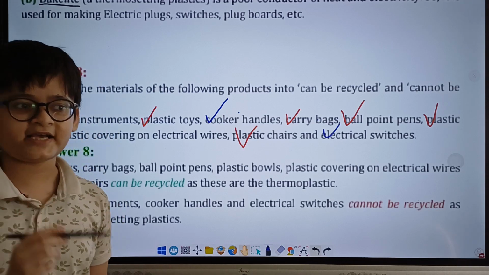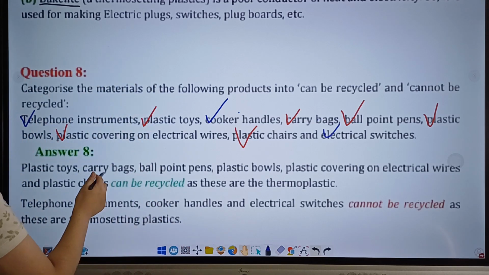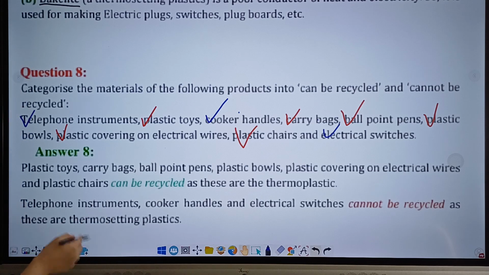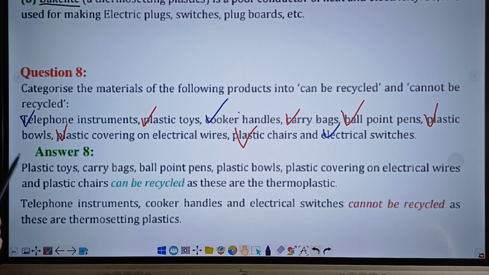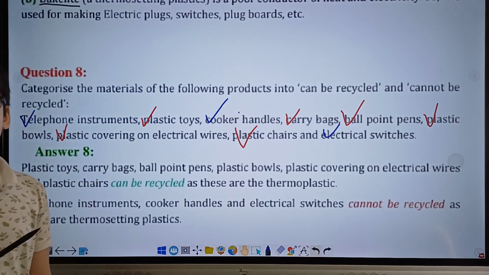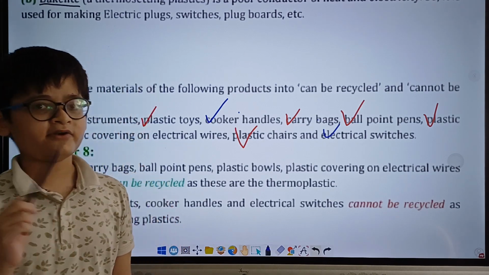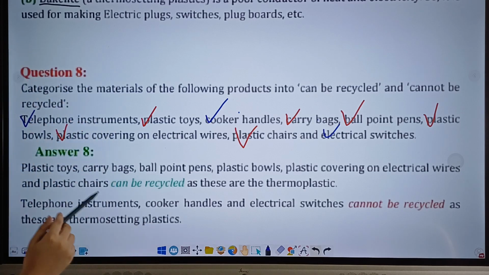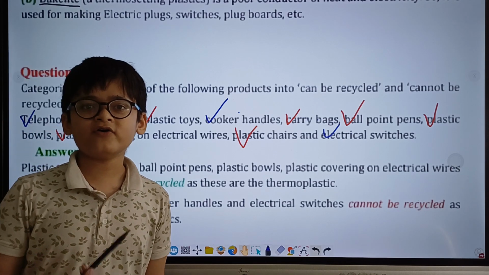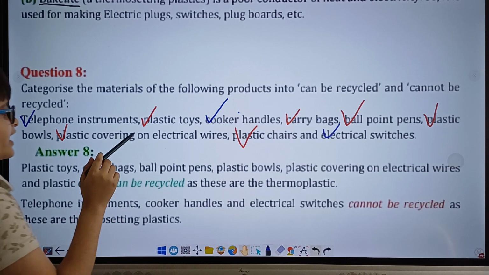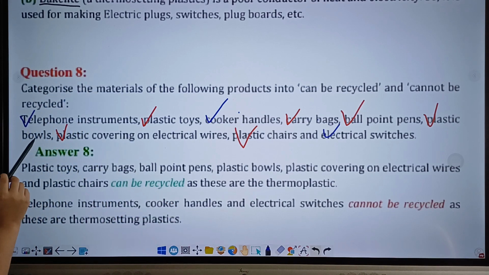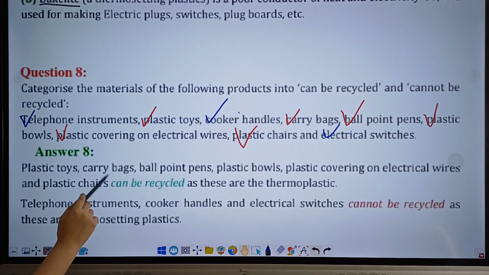Now moving on to the explanation for why this is the case. Well, it is quite simple. Thermoplastics are plastics which are recyclable materials, meaning that they can be recycled into different materials. Whereas thermostatic plastics are made of materials which are non-recyclable. Hence, plastic toys, carry bags, and ballpoint pens can be recycled, whereas telephone instruments, cooker handles, and electric switches cannot.